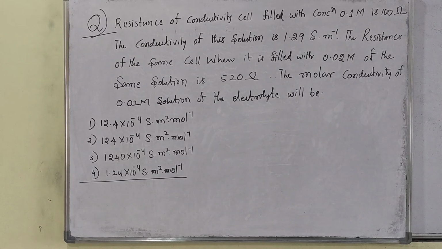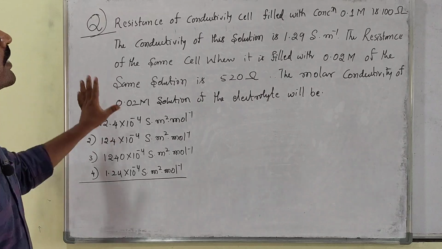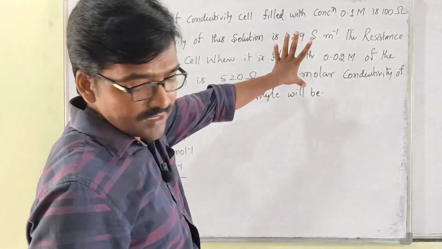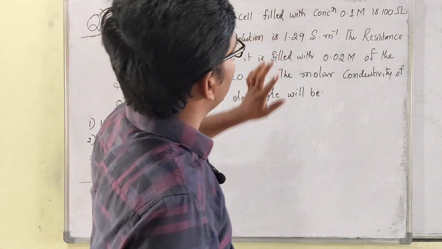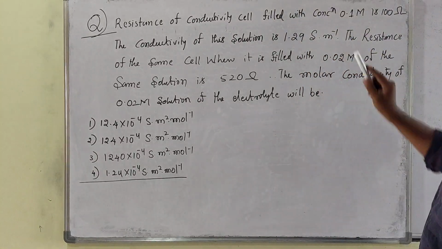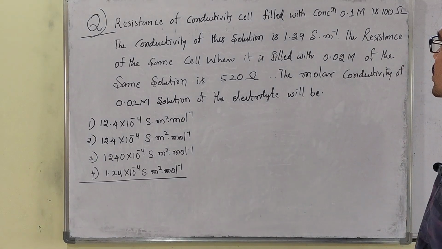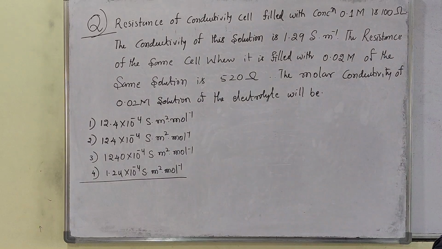Yeah, look here, one more question is there. The resistance of a conductivity cell filled with 0.1 molarity solution is 100 ohms. The conductivity of this solution is 1.29 Siemens per meter. The resistance of the same cell when it is filled with 0.02 molarity of the same solution is 520 ohms.